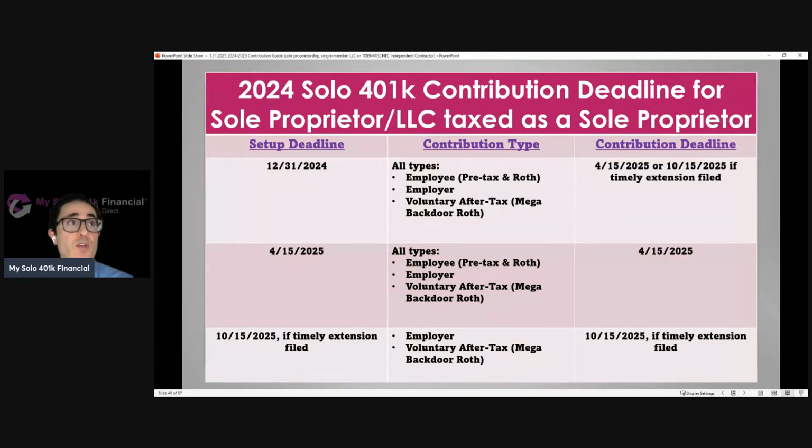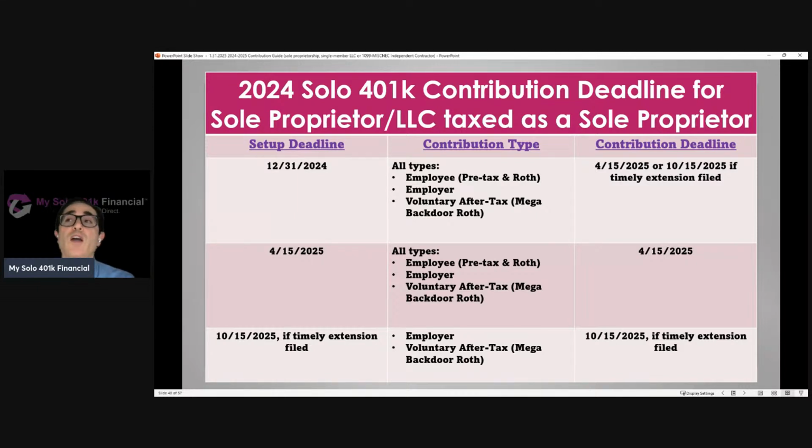October 15th if you file a timely extension for your 1040. Now there's a special deadline, though, for sole proprietors who didn't set up the plan by December 31st. So there's more time, right? As long as the plan is set up in time to make those contributions by April 15th, if the business is taxed as a sole proprietor, or an LLC taxed as a sole proprietor, you could still make all types of contributions for 2024, even employee, but you'd have to deposit that by April 15th.